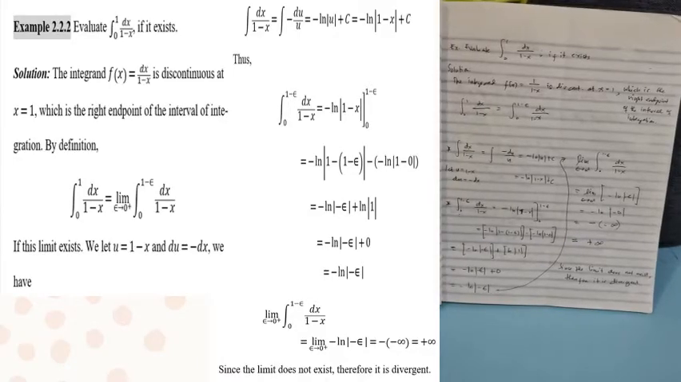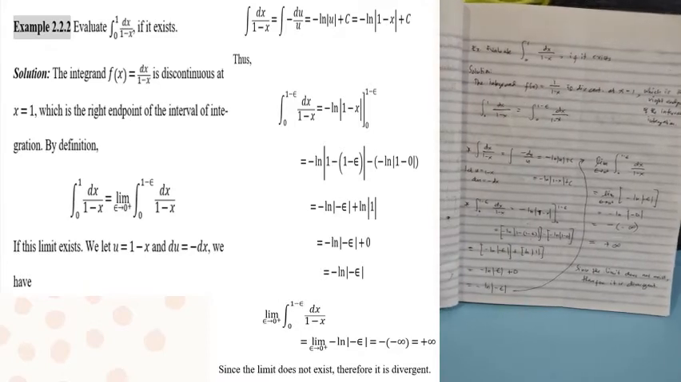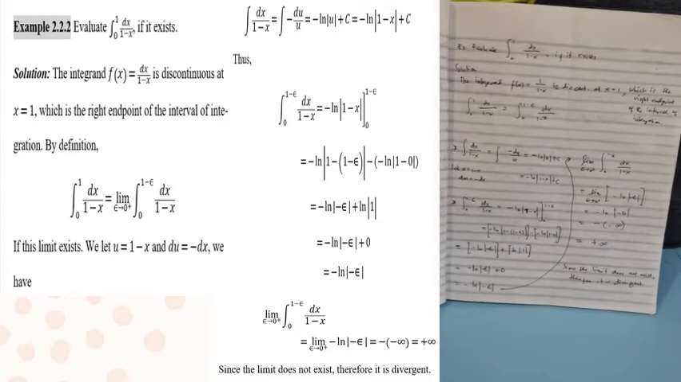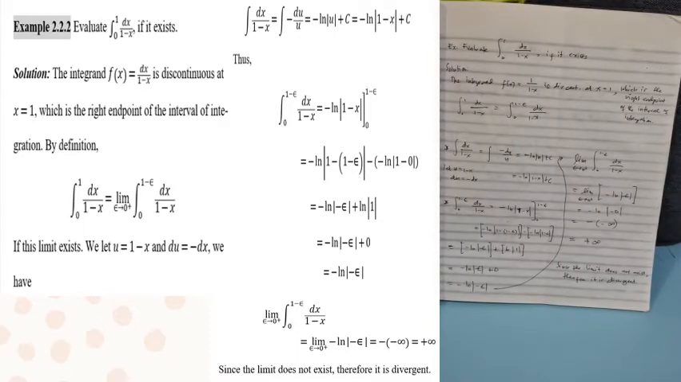Okay, so let's continue our discussion sa improper integrals with discontinuous integrands. Nagbigay na ako ng ibang example, so bibigay ako ng additional example pa. For instance, evaluate the integral of dx over 1 minus x evaluated from 0 to 1 if it exists. Iti-test natin kung exist itong given integral.